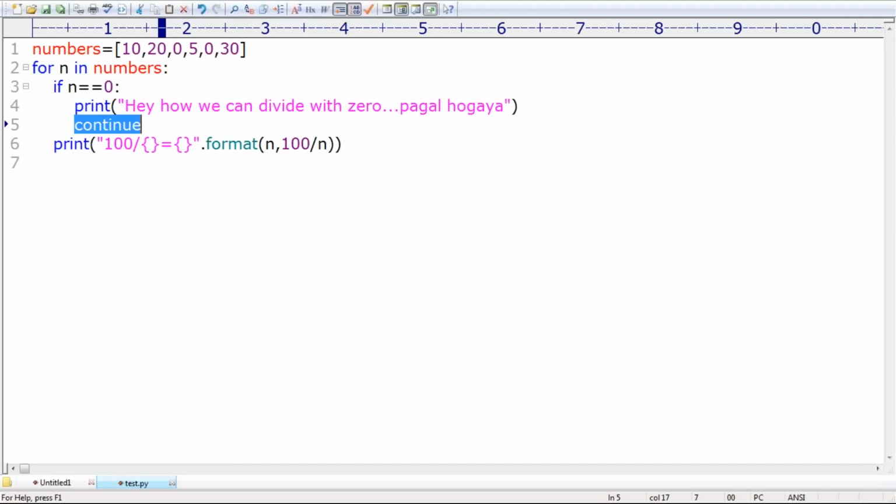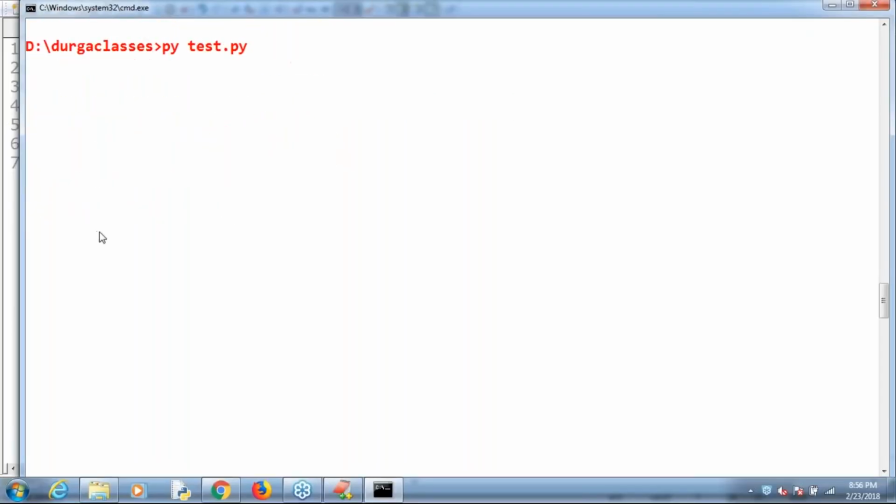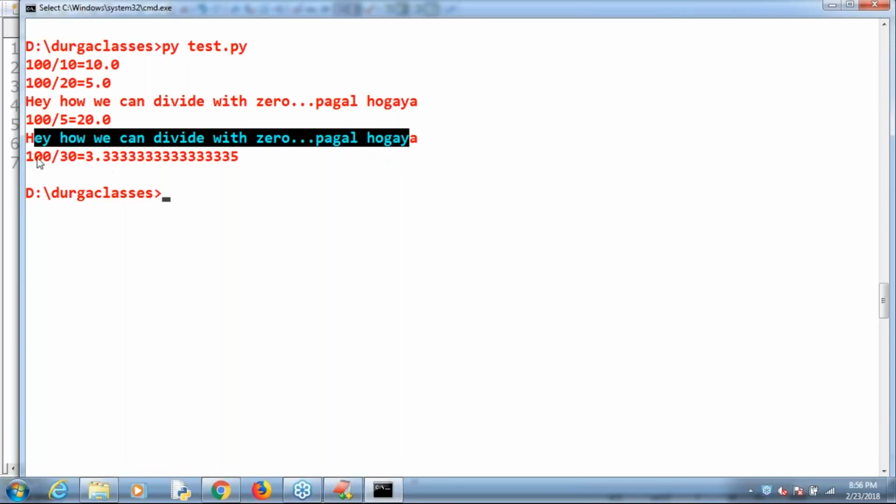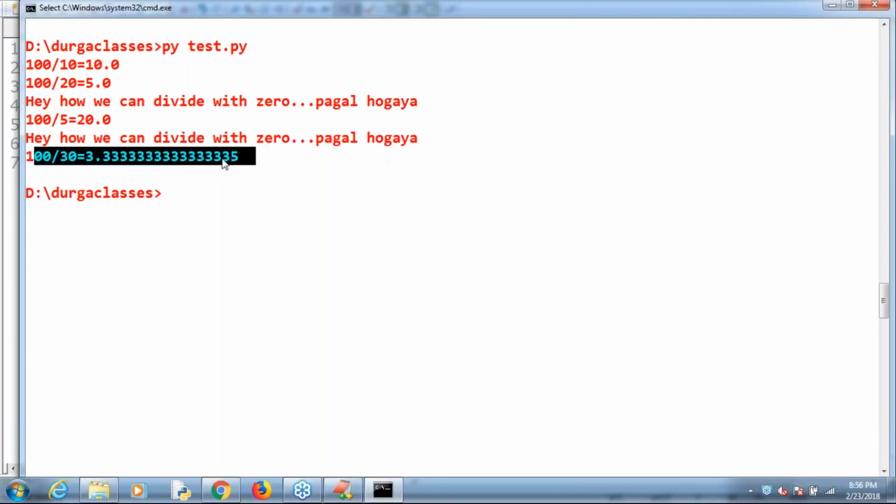Are you able to understand? Okay, now have a look once. Observe that 100 by 10, what about its value? 10.0. 100 by 20, what about its value? 5.0. Whenever 0 is coming, how we can divide with 0? Next, 100 by 5, 20.0. Once again, how we can divide with 0? Next, 100 by 30, 3.333. Something like this we are going to get. Everyone can be aware?